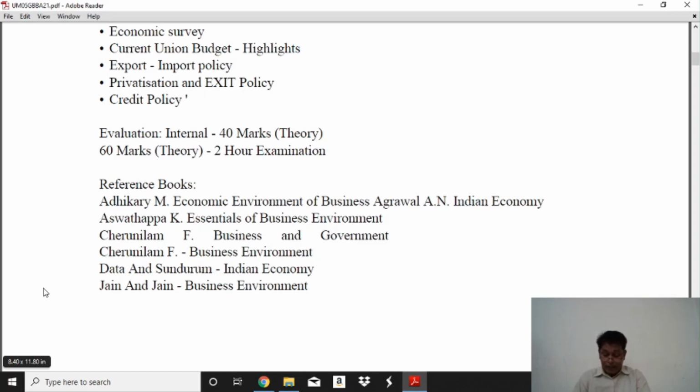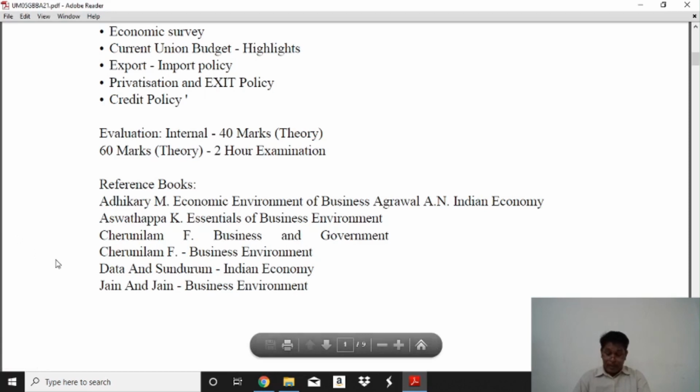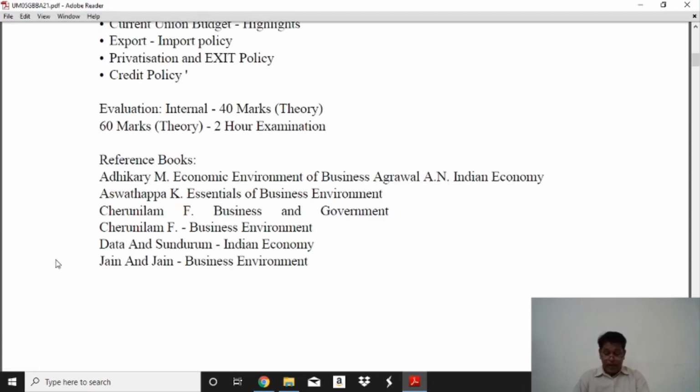Essentials of Business Environment, Professor Aswathappa K. Business and Government, Cherunilam F. And this author's second book, Business Environment. Next, Indian Economy, KP Sundaram and Dutt. And last, Business Environment, Professor Jain and Jain.